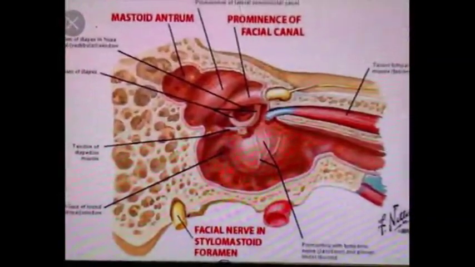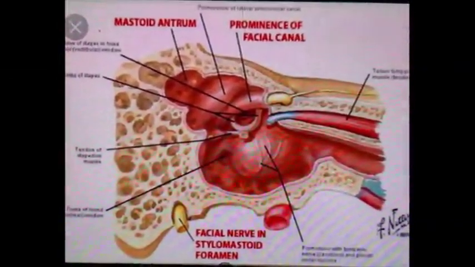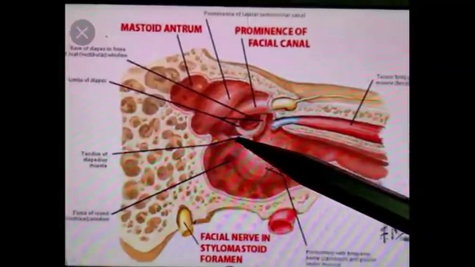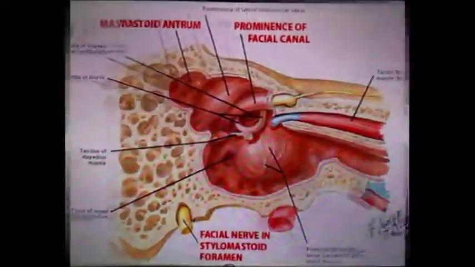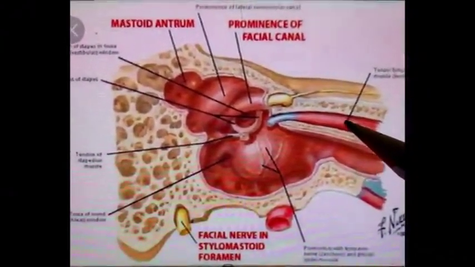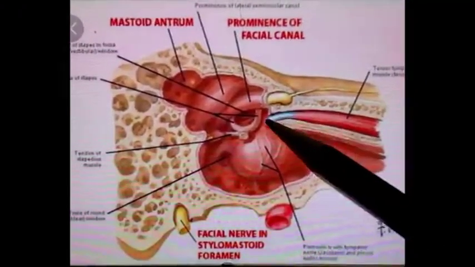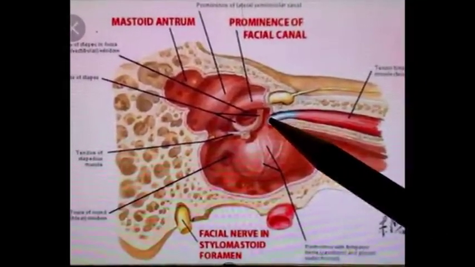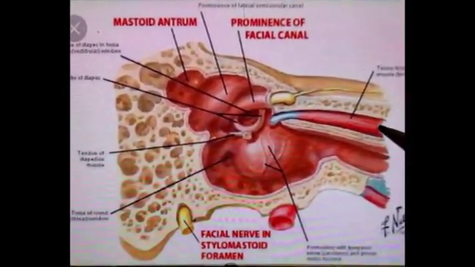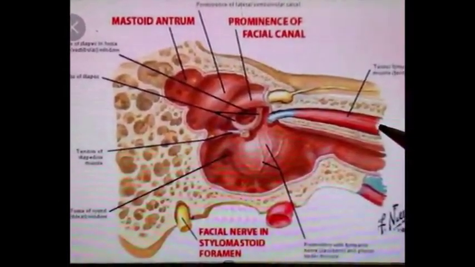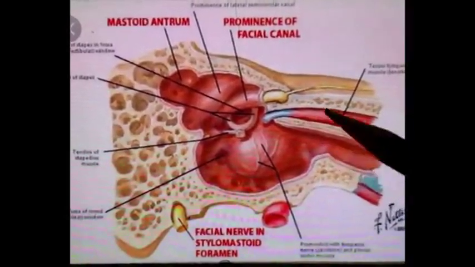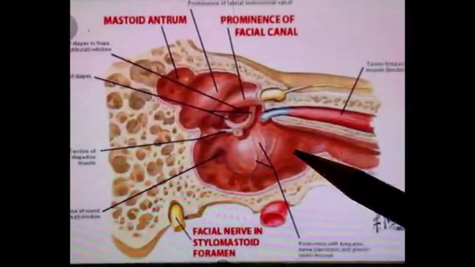These ligaments are very elastic in nature. Muscles of the middle ear. There are two muscles present in the middle ear: one is the tensor tympani muscle and the other is the stapedius muscle. The tensor tympani muscle lies in a bony canal that opens at its lateral end in the middle ear, and at the medial end it ends on the base of the skull. The auditory tube lies just below this bony canal for the tensor tympani muscle. This is the auditory tube.